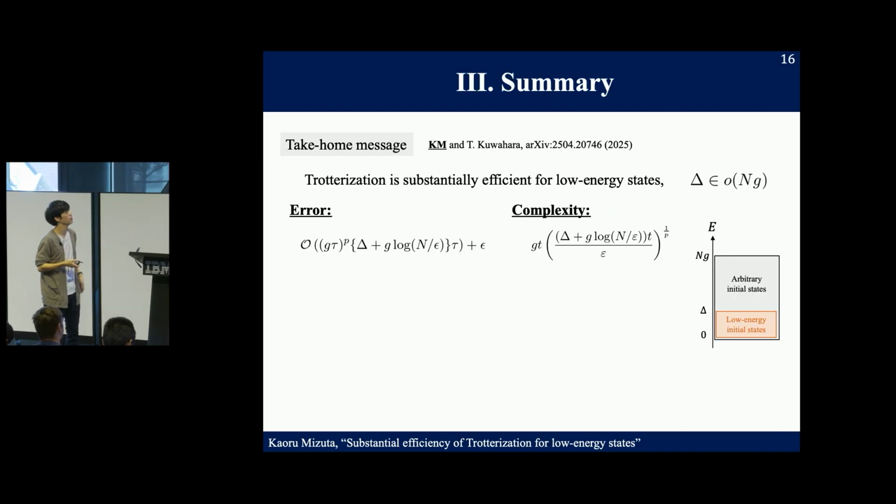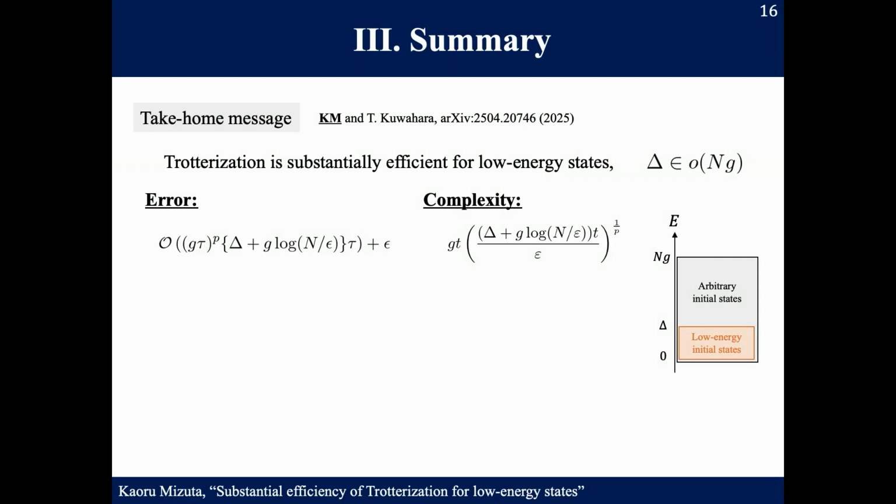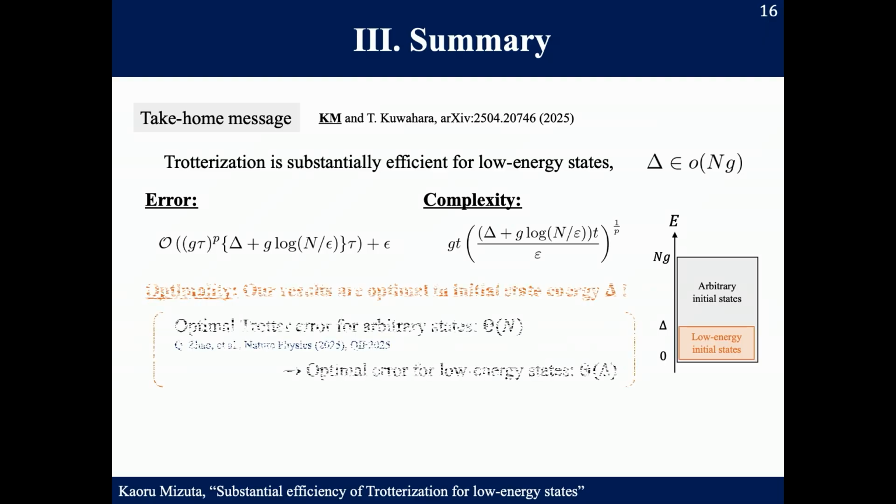So this is a summary of my talk. We show that the trotterization can be substantially efficient for the broad low energy regime, where the initial state energy is smaller than the whole system energy. And finally, I would like to emphasize the optimality of our results.